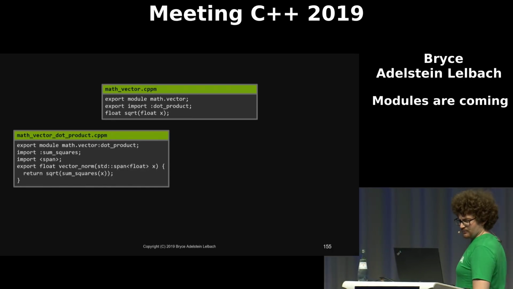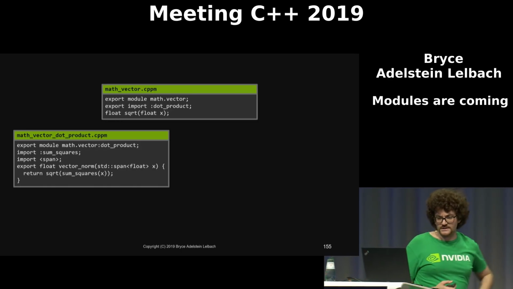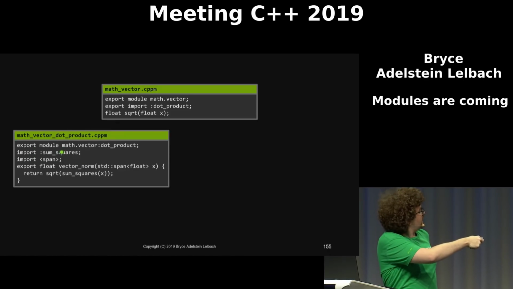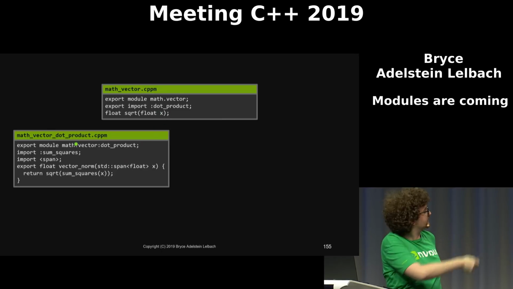Then we've got our dot product partition here, which is just going to be an interface unit, and it imports another one of the partitions called sum squares, because it's going to use this function sum squares, which is going to be defined in that other partition. It also uses square root, which is declared by the primary module interface unit.